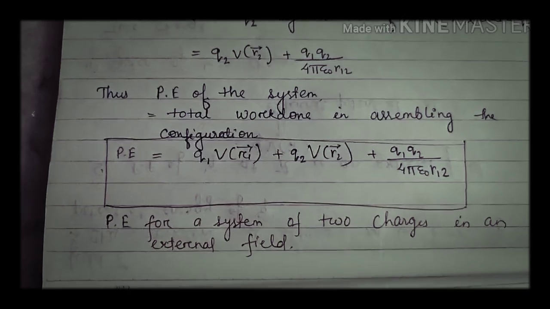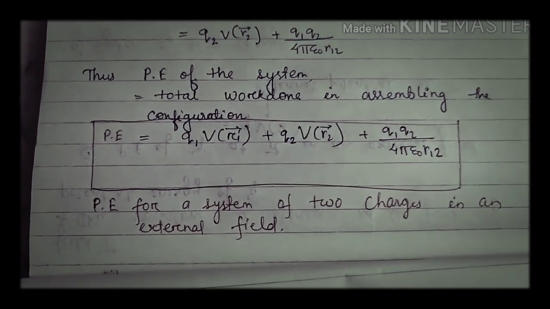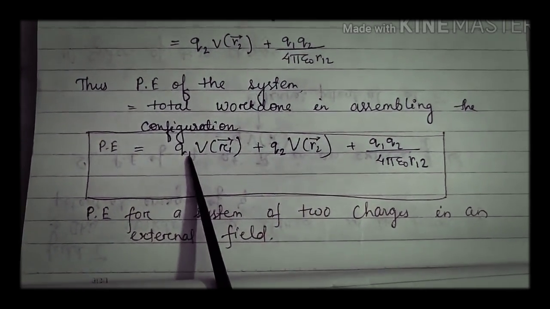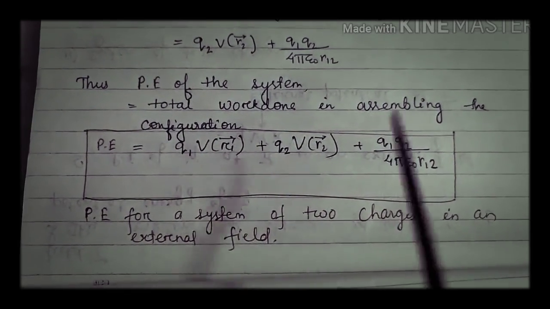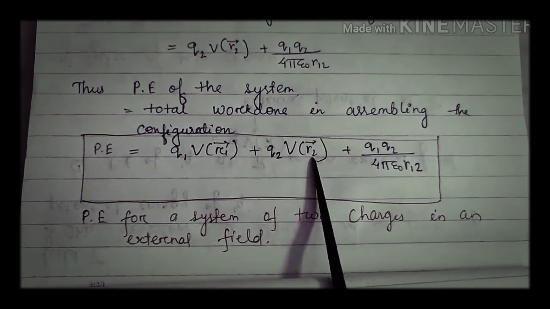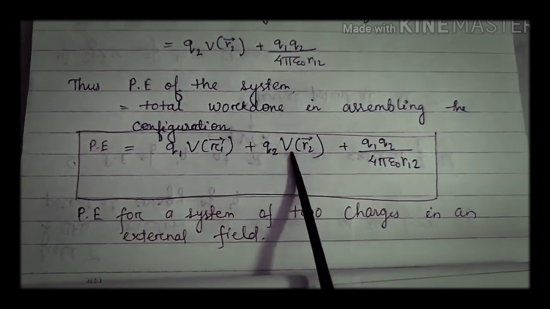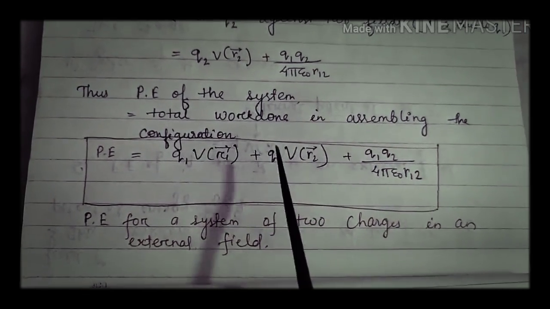What is the configuration? Now we have two charges. And what is the total work done? First, work done in bringing charge q1 from infinity to r1. Second, work done in bringing charge q2 from infinity to r2 against the two fields: one is the external field and one is due to q1, which is already present before q2 comes.